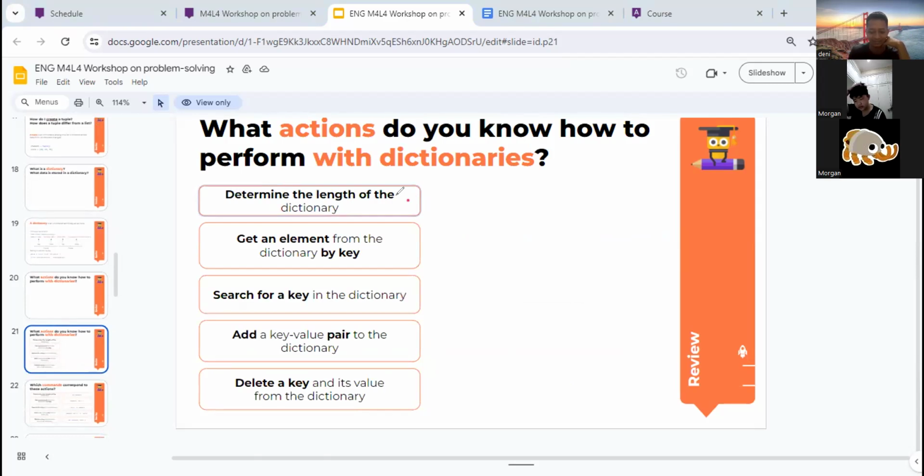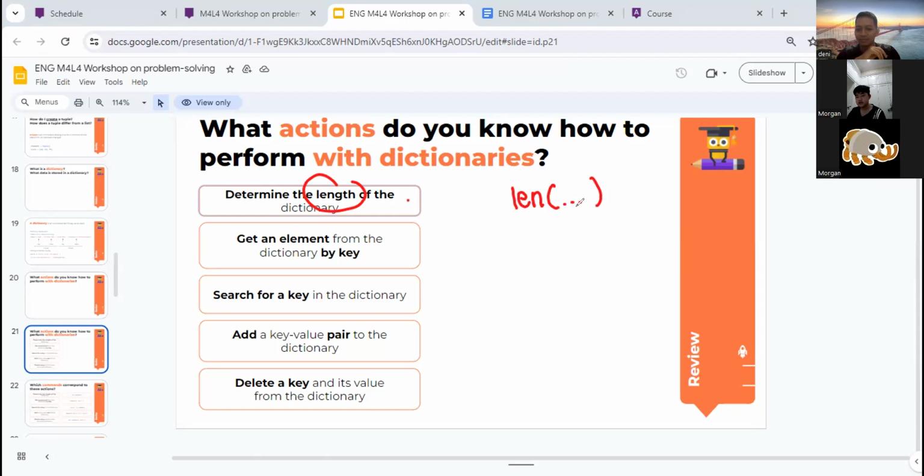Determine the dictionary, like the keyword. Dictionary name, then value? No, it was key, then like right. Get an element from the dictionary by key.